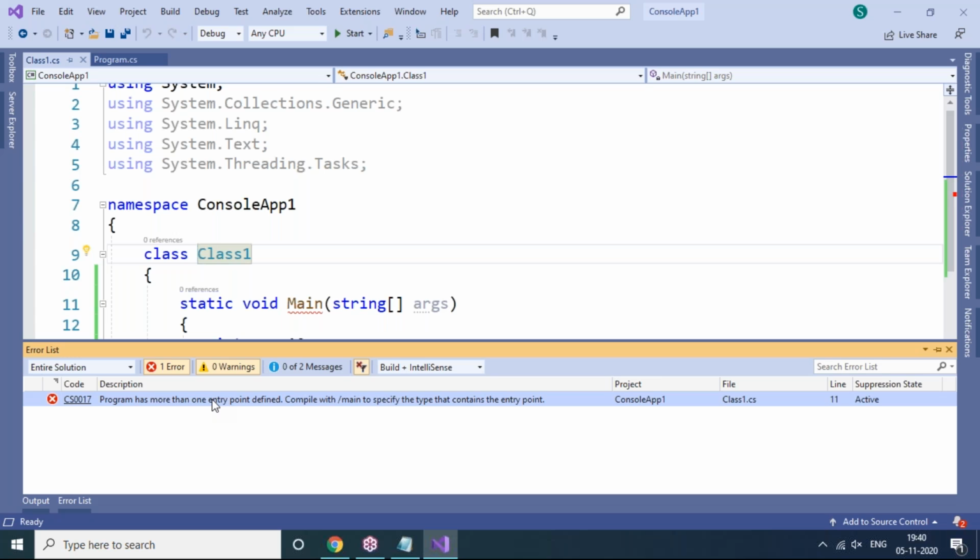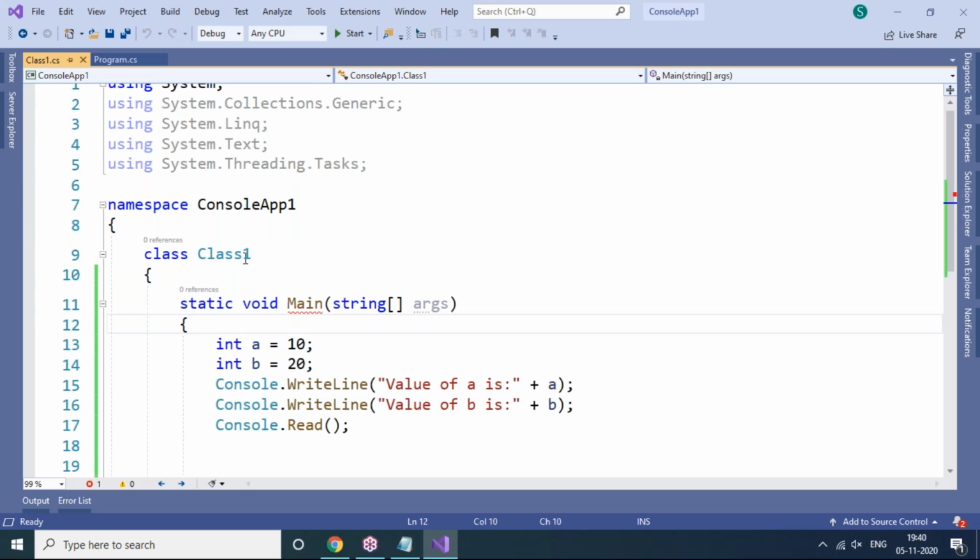Program has more than one entry point defined. Entry point of the program means it's a starting main method. So it is showing that in this application there are two main methods. So the runtime is getting confused about which main method it should start executing from.